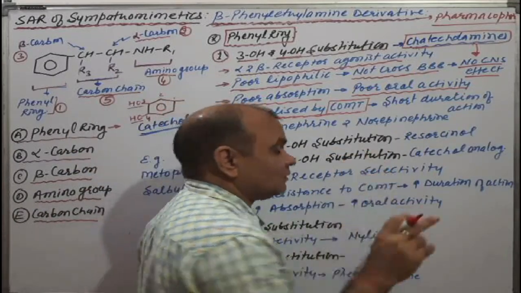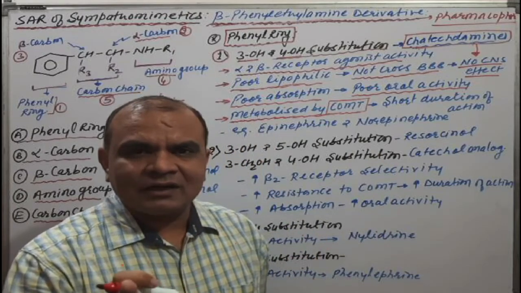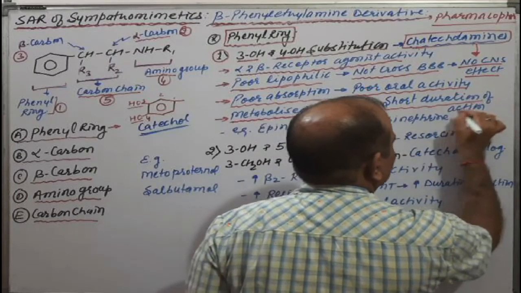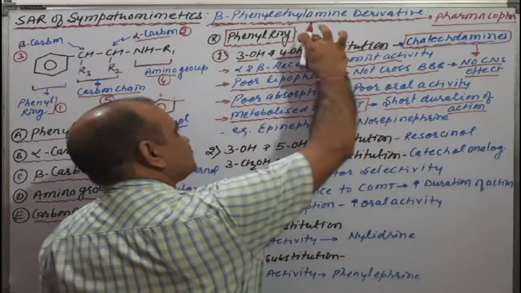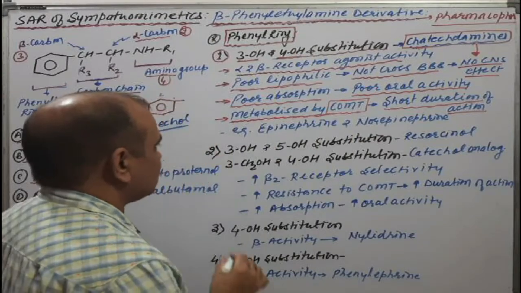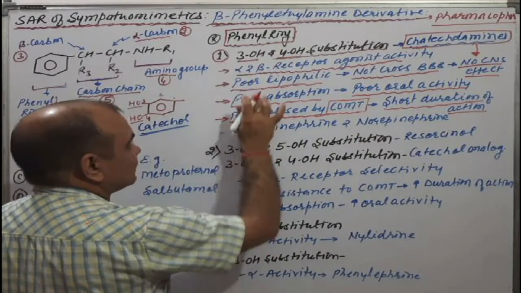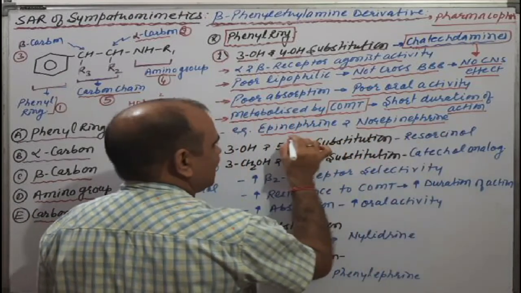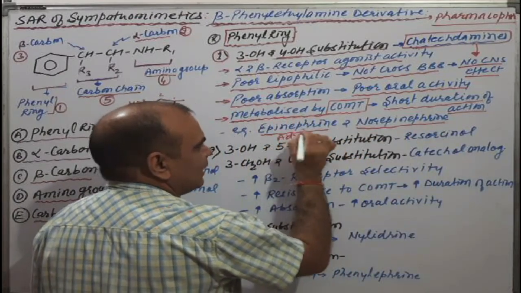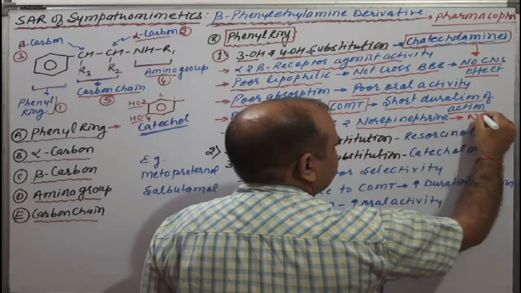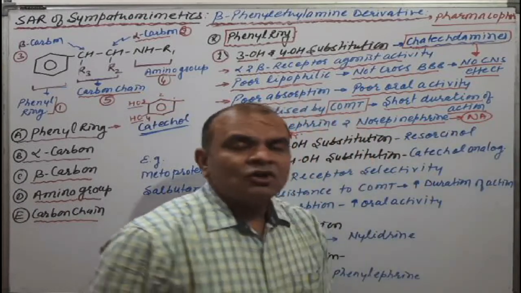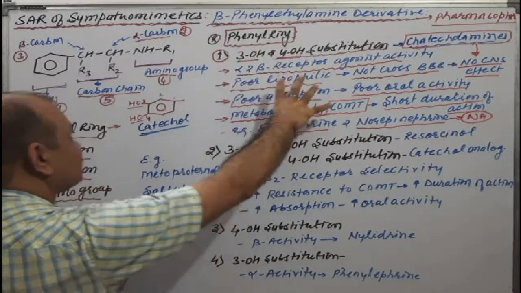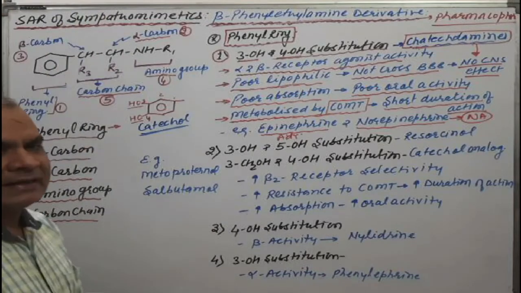If the drug is immediately metabolized, what will happen? Shorter duration of action, due to metabolism of these catecholamines. Clear? Now, the examples of this point are epinephrine and norepinephrine. As you know, epinephrine is adrenaline, and norepinephrine means noradrenaline. Okay, this is the first point for the phenyl ring for the SAR of sympathomimetic drugs.